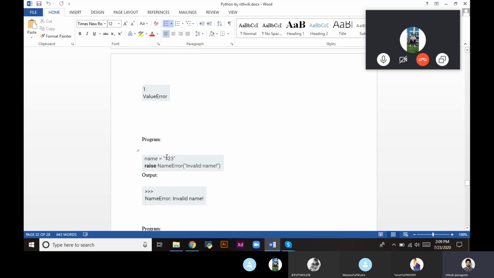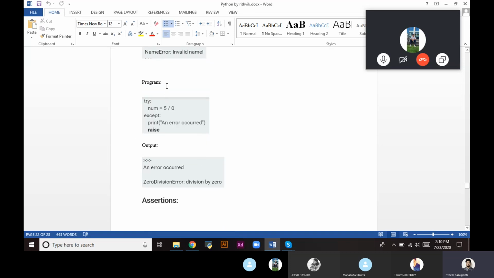We'll go to another example of raising an exception. Name is a variable assigned with "123". 123 is actually a number, but we have kept it between the inverted quotes, so it is a string. Then raise NameError, invalid name. We're not printing anything, so we don't expect anything from a print statement. Raise NameError, invalid name will be executed, and we can see it in the output.